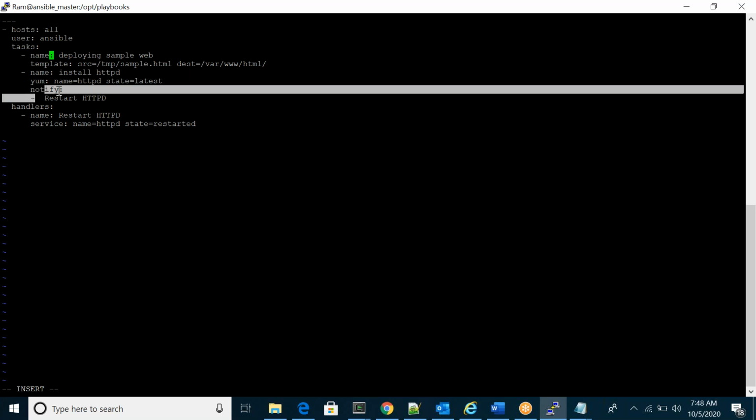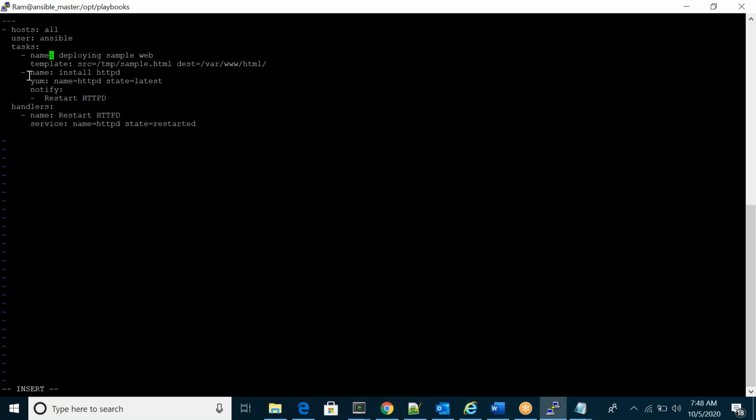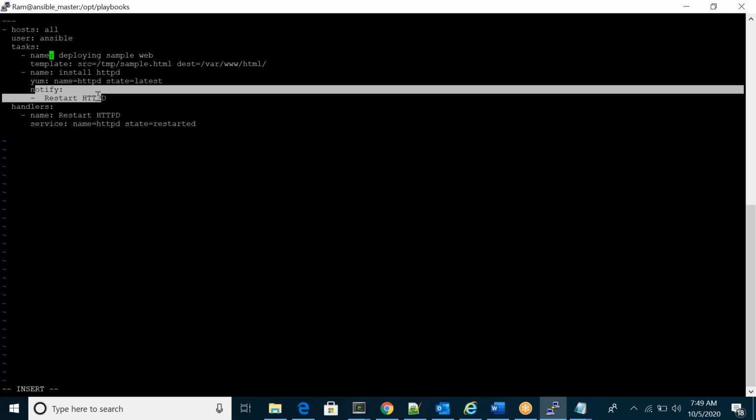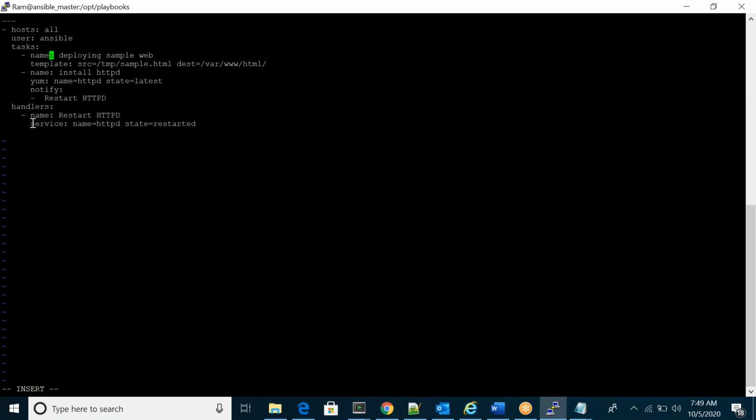Then installing this one, I create the notify statement. Once I install, that information is saved with my current playbook. My notify option will notify the handler section, and the handler section will issue the notification from my notify. Based on this message, it will start this task, where I'm restarting my Apache daemon, the service.